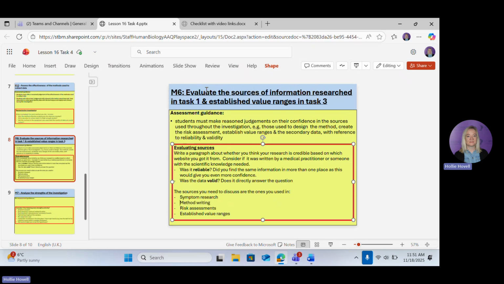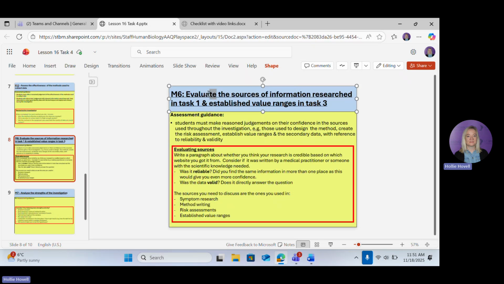Now it's to evaluate. The word evaluate means both sides of the argument. So you can say, I think this is reliable for this reason, but I'm not sure on the reliability for this reason. It's okay to say both sides. It's not a judgment of you use the best websites. It's a judgment of can you evaluate which sources are better to use than other sources.